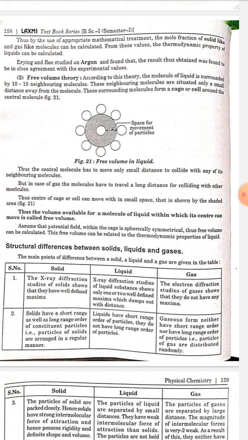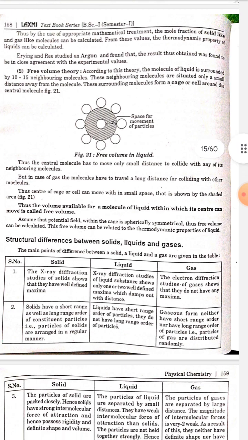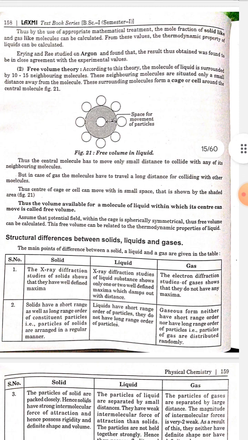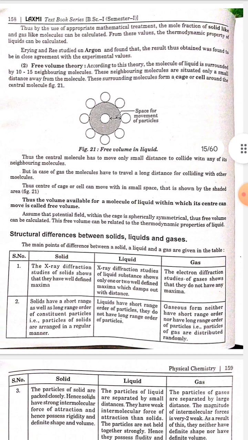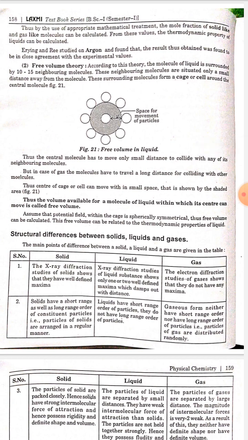Number 2. Free volume theory. According to this theory, the molecule of a liquid is surrounded by 10 to 15 neighboring molecules. These neighboring molecules are situated only a small distance away from the molecule. These surrounding molecules form a cage or cell around the central molecule. Thus, the central molecule has to move only a small distance to collide with any of its neighboring molecules. But in the case of gas, the molecule has to travel a long distance to collide with another molecule. The center of the cage or cell can be moved in a small space, shown by the shaded area.